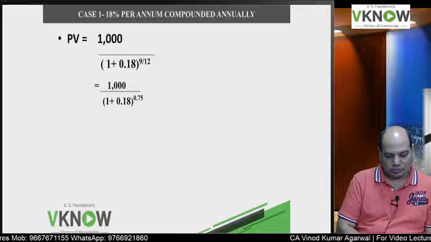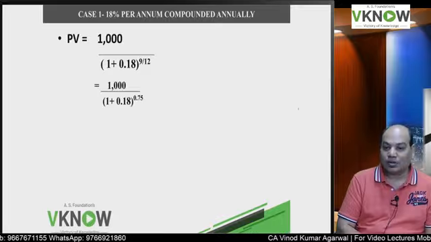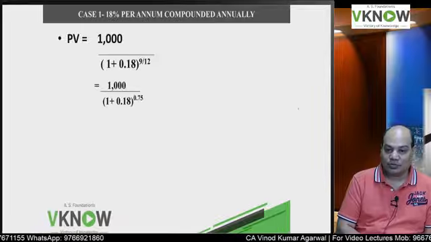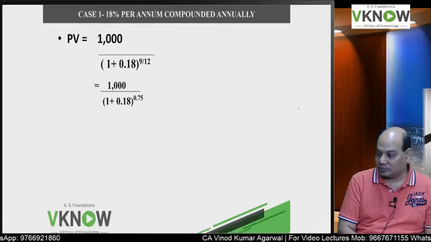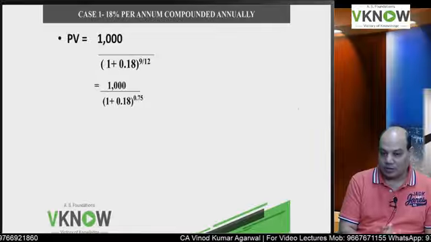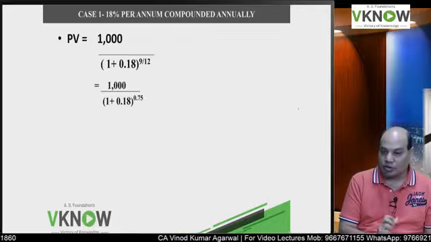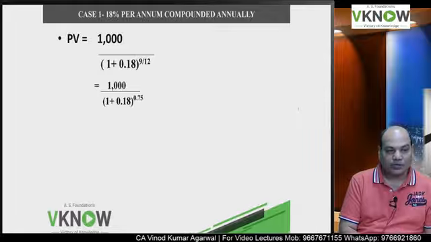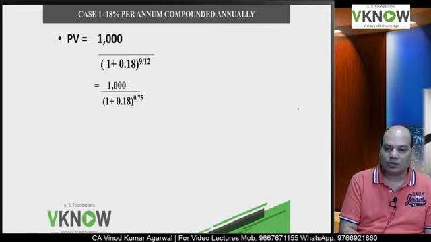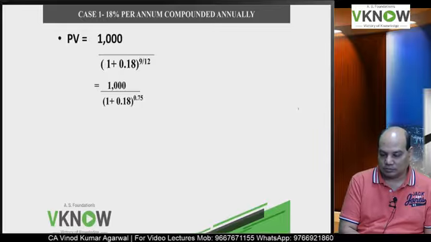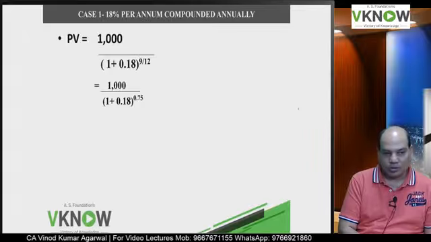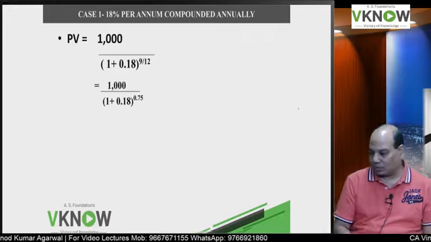Present value is equal to... this is not in the ICI module, this is extra from other reference books. They can ask you anything. This is a professional exam, so you have to be ready with something different. This is a different question because it is in months. So 1000 divided by 1.18 to the power 9 by 12 years. 9 months means 0.75 years, correct? So how do you crack the power as 0.75?